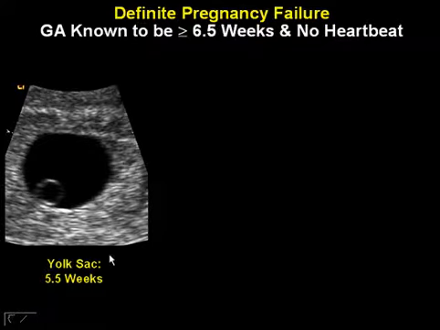She was having some bleeding, pain. We did an ultrasound, and we see a gestational sac with a yolk sac. Based on this ultrasound, we said that she's 5.5 weeks along. We have no way of knowing whether the pregnancy is going to make it or not.